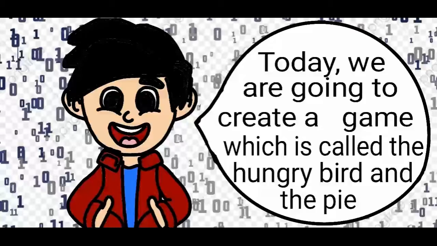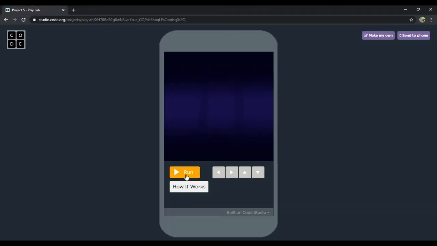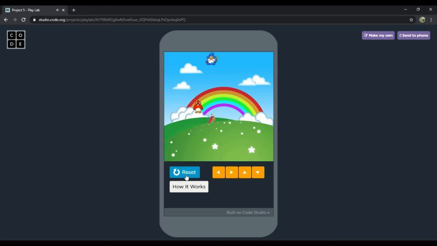Today we are going to create a game which is called The Hungry Bird and the Pie. Let's click on run. I'm going to play the game and show you guys. So when we touch the pie, our score increases, but when we touch the fireball, our score decreases.